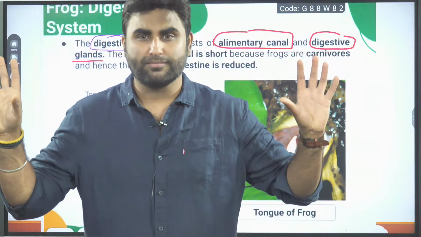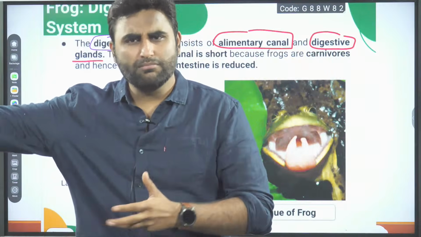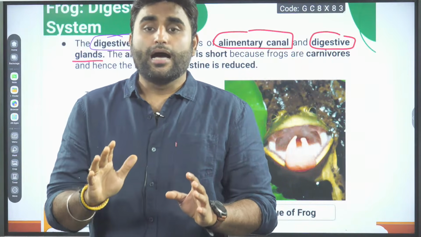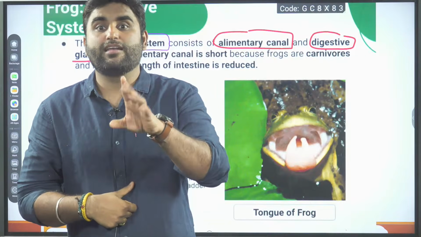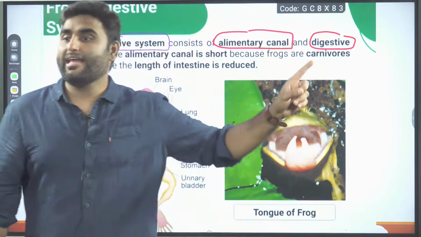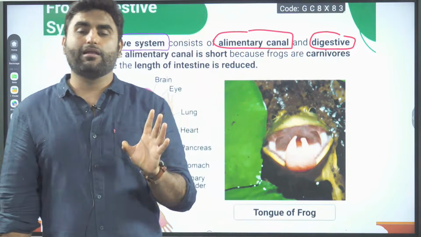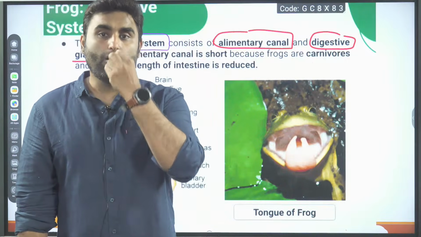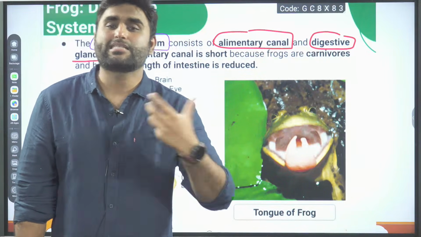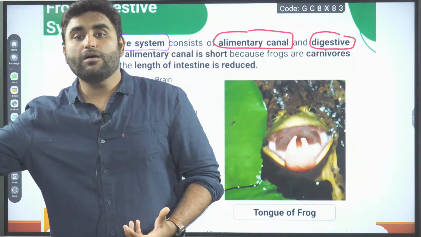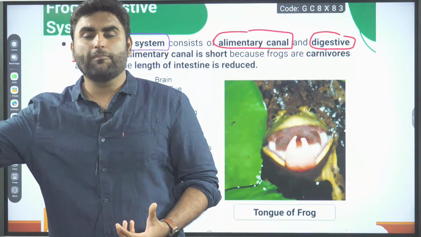But compared to herbivore, smaller length of alimentary canal is there in carnivore. They require a short alimentary canal because digestion of meat will take less time as compared to the cellulose part of plants.